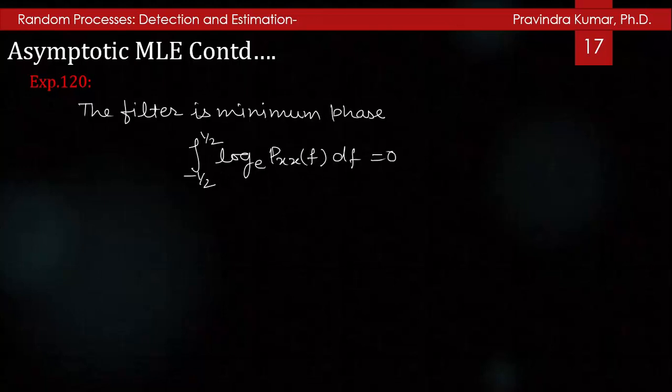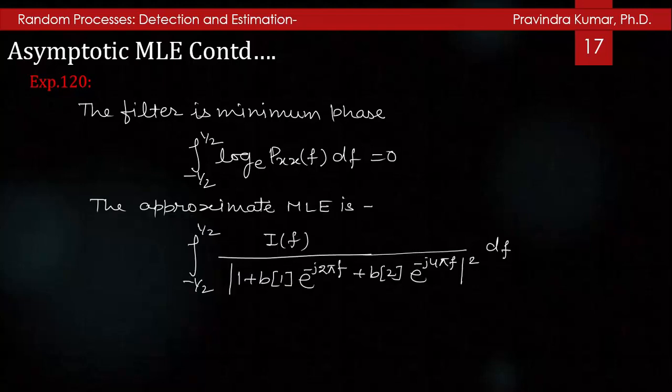So for the filter being minimum phase, the integral from -1/2 to 1/2 of log_e Pxx(f) df is equal to 0. The approximate MLE is 1 minus the integral from -1/2 to 1/2 of I(f) divided by the squared magnitude of 1 + b1 e^(-j2πf) + b2 e^(-j4πf), df.